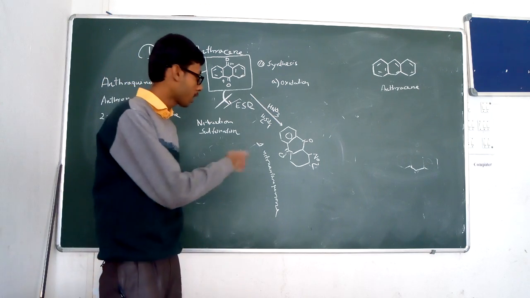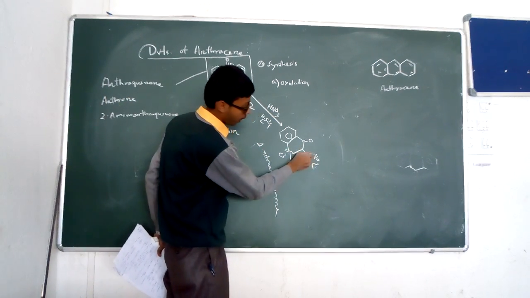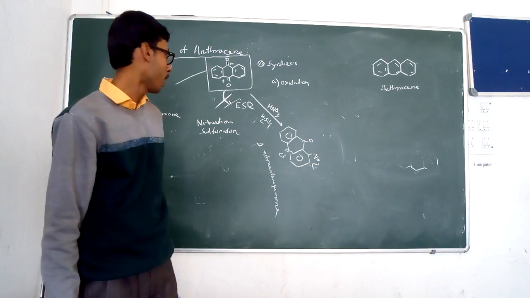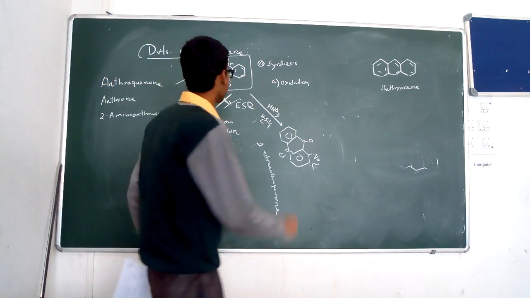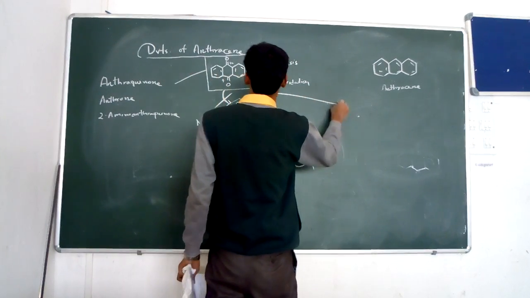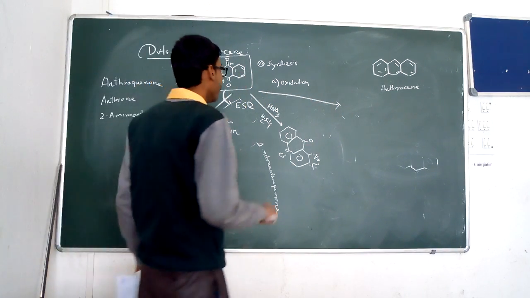So write the structure of anthraquinone, with the nitro group attached at the 1 position in the nitration reaction. Another electrophilic substitution reaction shown by anthraquinone is sulfonation, and